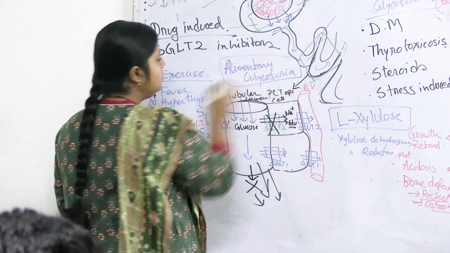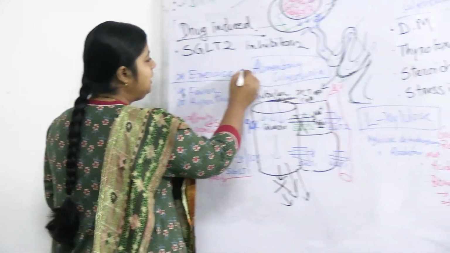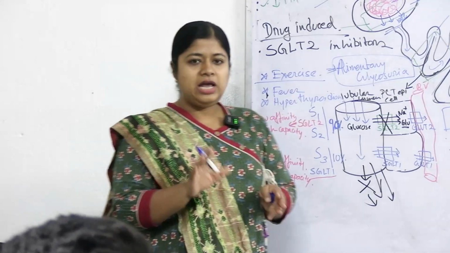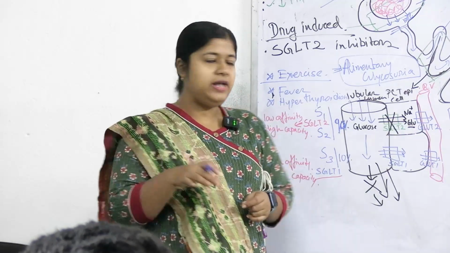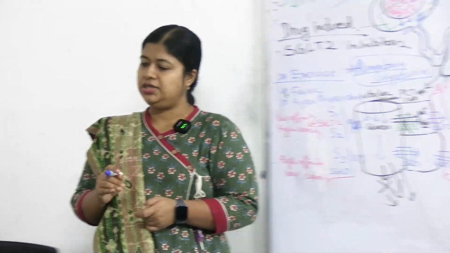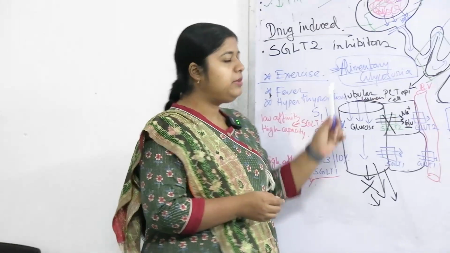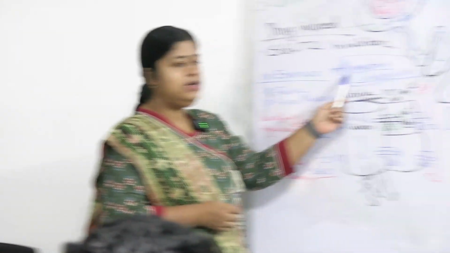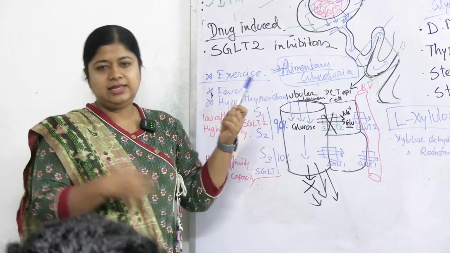Elementary glycosuria means a transient glycosuric phase where after intake of excess carbohydrate, there will be a transient state of hyperglycemic condition resulting in transient glycosuria. One day we eat a lot of sweets at a wedding, and one hour later we may have a transient phase of glycosuria, okay? We will call that elementary glycosuria. That is not physiological, not even pathological.